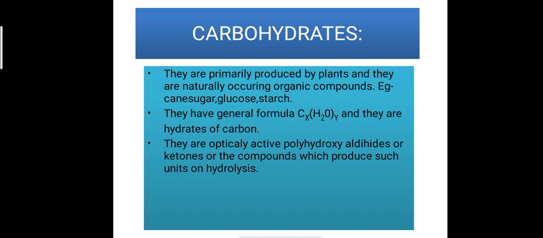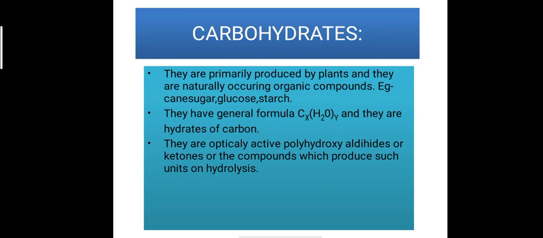All these carbohydrates have the general formula CxH2Oy, and they are actually hydrates of carbon. Carbohydrates have carbon and water molecules, so that's why they are known as hydrates of carbon.